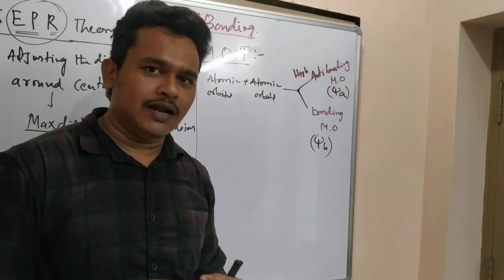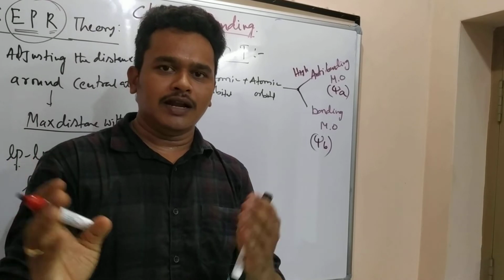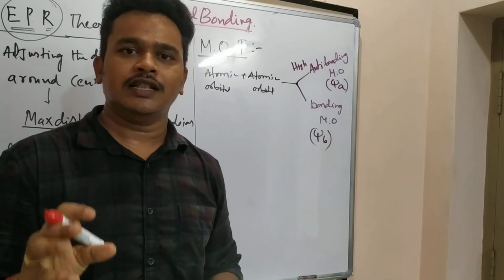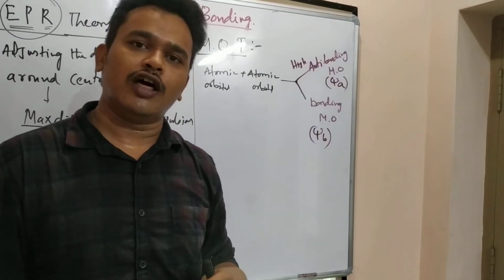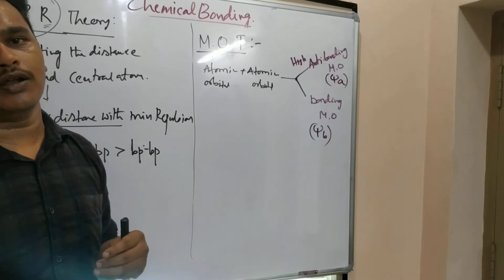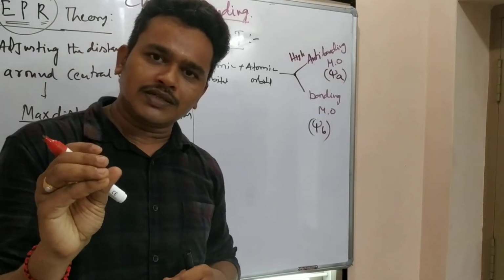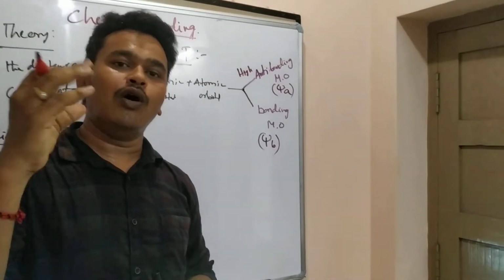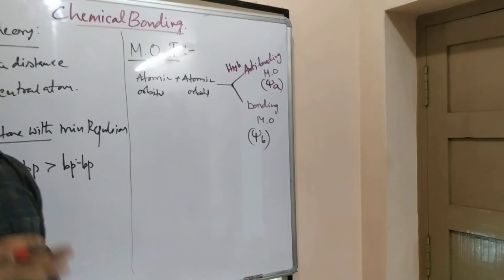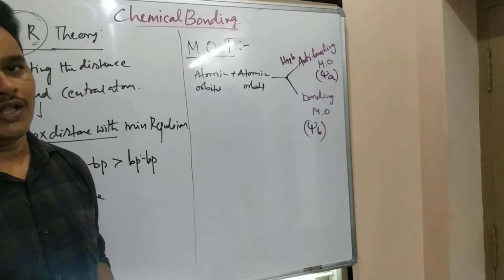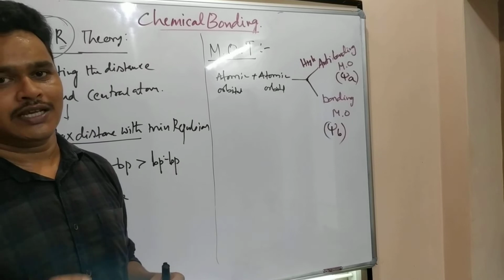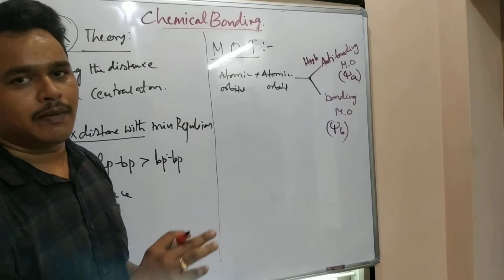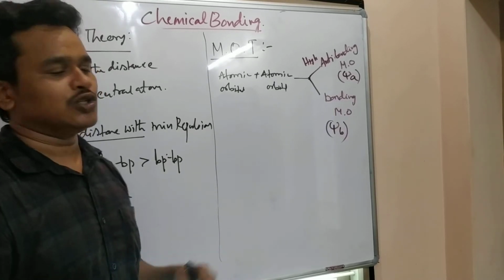Orbitals combine to give molecular orbitals based on energy. These are anti-bonding molecular orbitals and bonding molecular orbitals. Bonding molecular orbitals have less energy, anti-bonding molecular orbitals have more energy. Now we have to make a list here. S orbitals forming means S bonding and S anti-bonding. Like that, keep on. P orbital means P bonding and P anti-bonding. So there is a list.